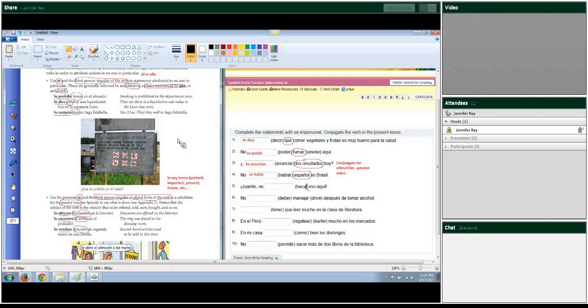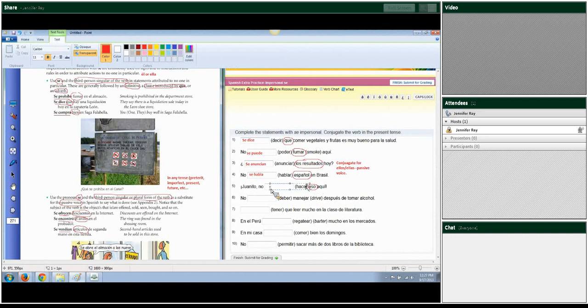It's going to be passive voice again, and so what's following is eso. So we're going to keep it in the singular form. So one doesn't do that here. No se hace eso aquí.